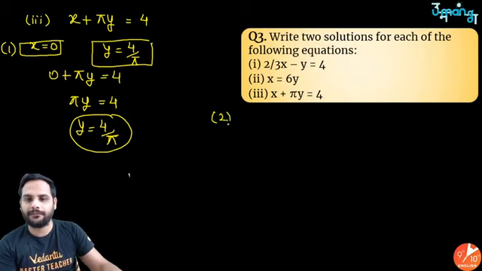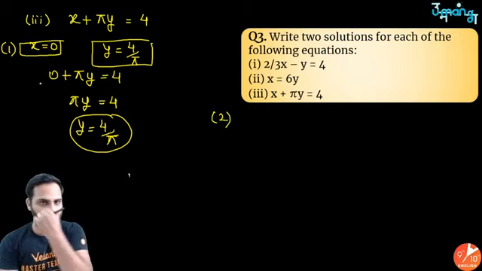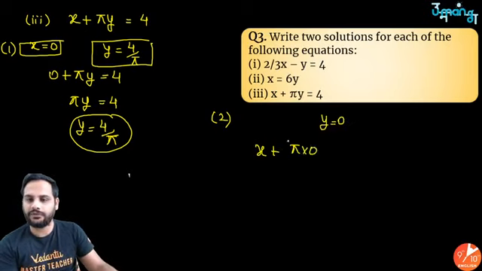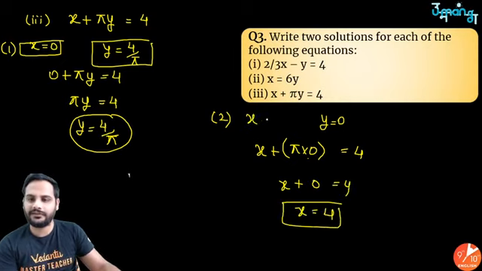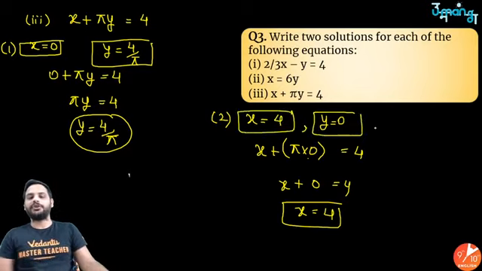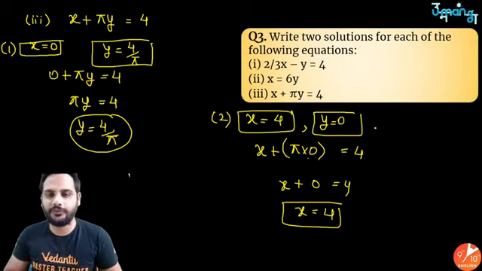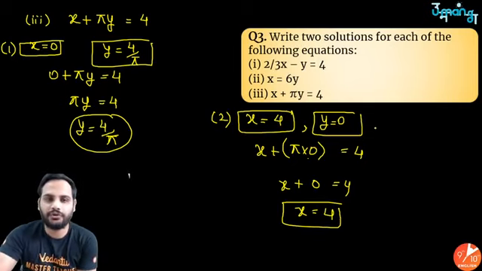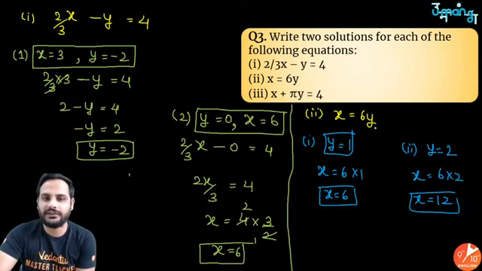For the second solution, let's put y equal to 0. So if I put y is equal to 0, what will be x? So x plus pi into 0 is equal to 4. Pi into 0 is what? 0 into anything is 0 only. So x plus 0 is equal to 4, meaning x is equal to 4 only. So when x is equal to 4, y is equal to 0. So these are your two solutions which you have got, 0, 4 by pi and 4, 0. These are your two solutions for each equation.